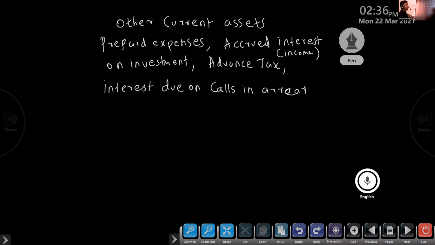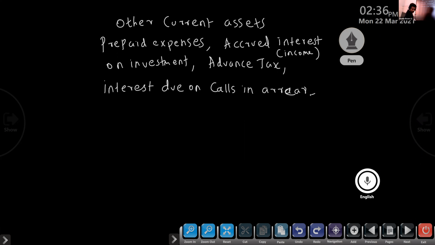One thing you have to remember: calls in arrear subhead is share capital. Interest on calls in arrear is other current assets. But calls in advance, interest on calls in advance, that is other current liability.